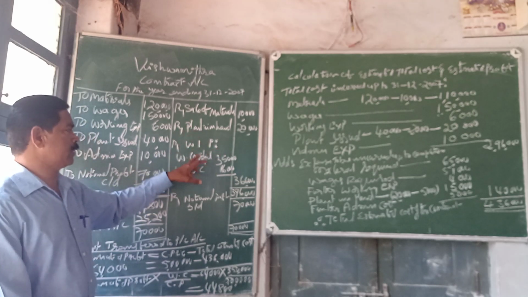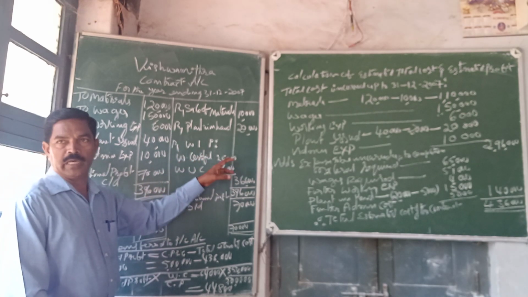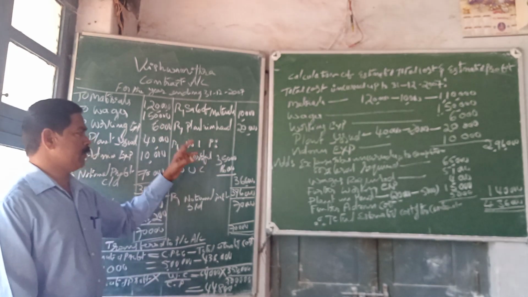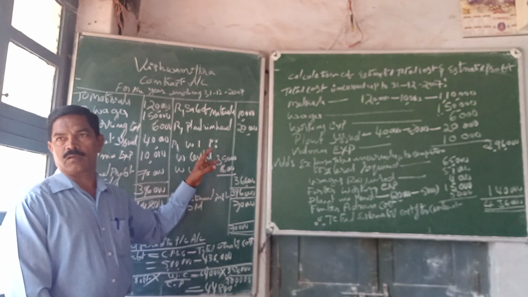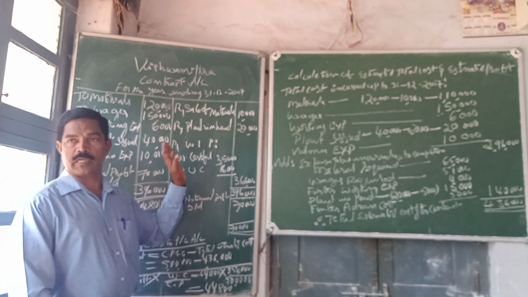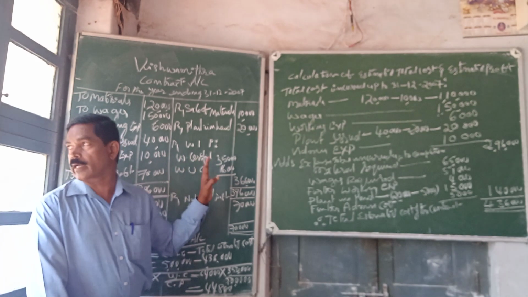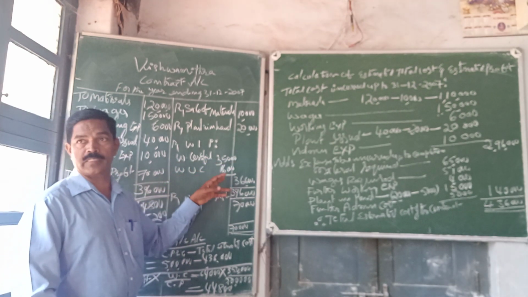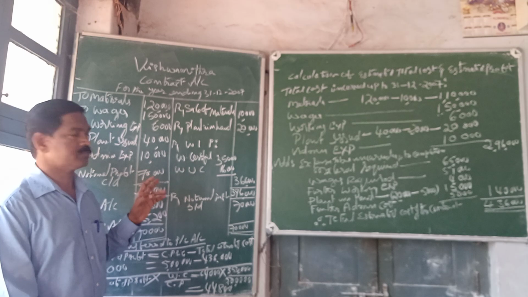It is nothing but the total of work certified and the work uncertified but completed. Work certified means work completed and certified by the architect or engineer of the contractor. Then work uncertified means the part of the work which is completed but not certified by the engineer or architect. So work certified is 3,50,000, work uncertified is 16,000. Totally 3,66,000 worth of work is completed.